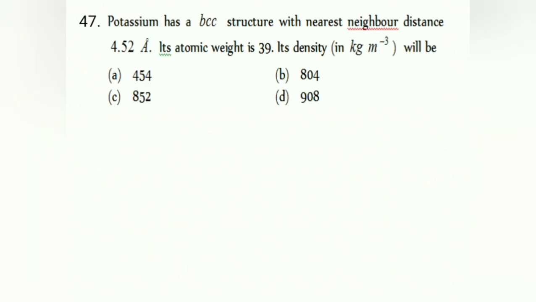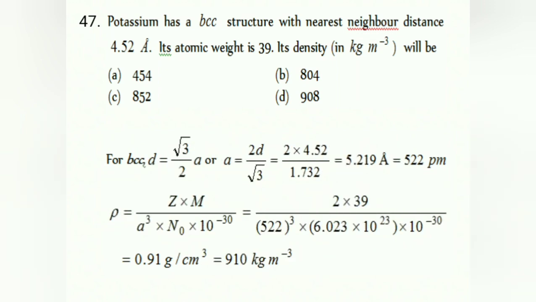Then 47th question, potassium has BCC structure with nearest neighbor distance, that is d, 4.52 angstrom, its atomic weight is given, density they are asking. Because of that, density if they ask, we want a. The formula, nearest neighbor distance d is equal to √3a/2. Hence remember, if you substitute that, you are going to get a equal to 522 picometer, and substitute that in the formula ZM divided by a cube into NA, you will get the answer as 910 kilogram per meter cube. So that is 908 nearest.